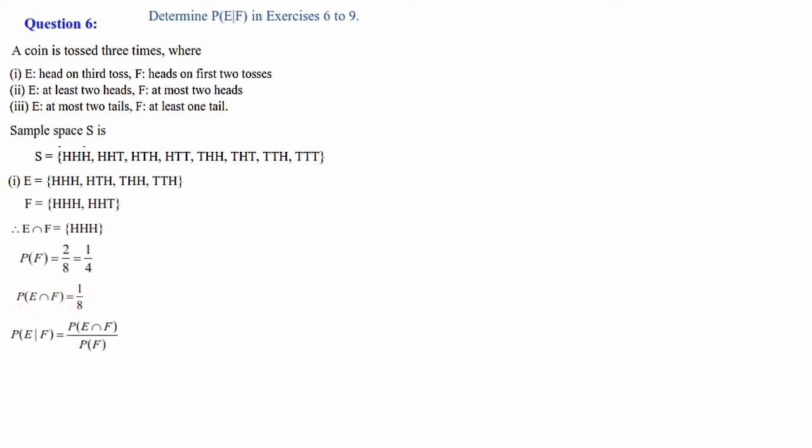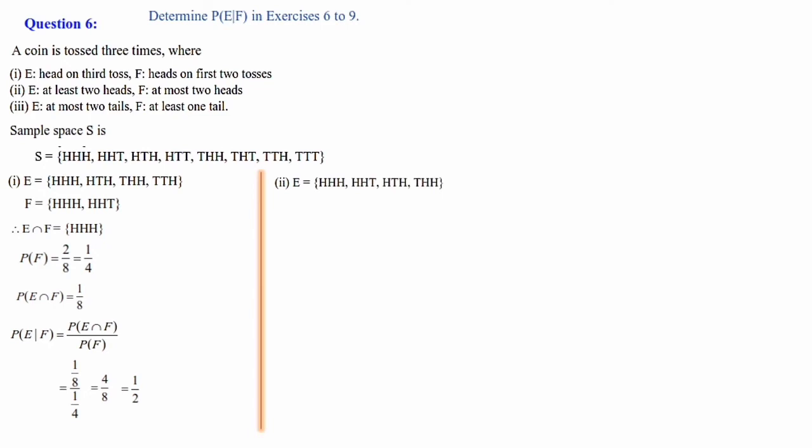So P of E given F, let's write the formula. P of E intersection F divided by P of F. Substitute it. E intersection F we are having 1 by 8, 1 by 8 divided by P of F. P of F is 1 by 4. So here 1 by 8 divided by 1 by 4. When we simplify it, we will get 4 divided by 8. Denominator will go to the numerator. So 4 divided by 8, and 4 and 8 we can cancel, and we will get 1 by 2. So the first part answer is ready.